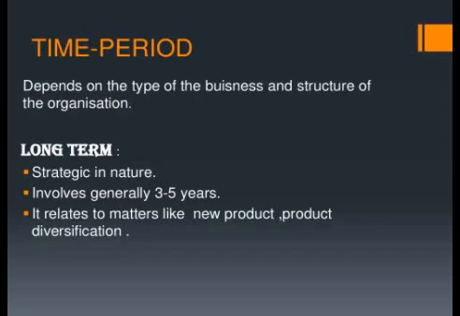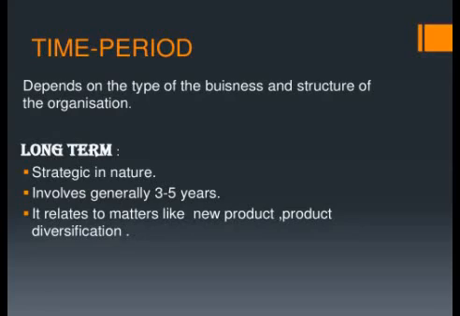Next is time period. On the basis of time period we have long-term and short-term planning. It depends upon the time covered, whether it is 3 to 5 years or 1 to 3 years. Long-term planning is strategic in nature. It generally involves 5 years, or 5 to 10 years. If it is 10 years, planning might need to be flexible or will change, so probably it will be done with 5 years.